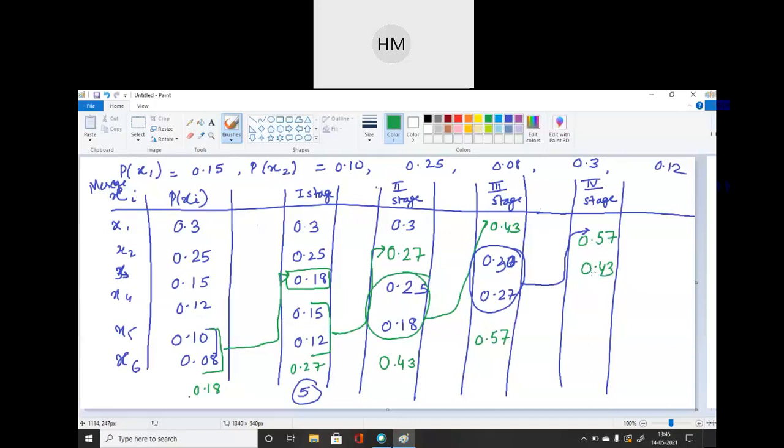ठीक है? So after this stage, the code will be generated. So now what is the next step? Is it clear? ये सबने बना लिया अपनी कॉपी में?